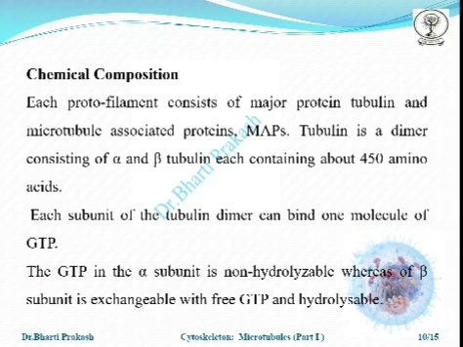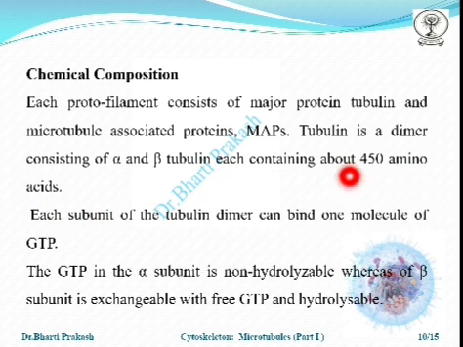Now, what is the chemical composition? Each protofilament consists of the major protein tubulin, as we have seen, and the microtubule associated proteins known as the MAPs. The tubulin is a dimer, as we have seen, consisting of alpha and beta tubulin, each containing 450 amino acids.